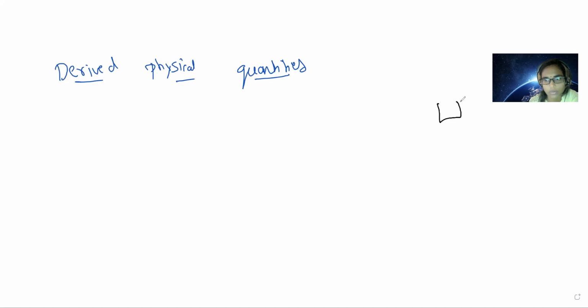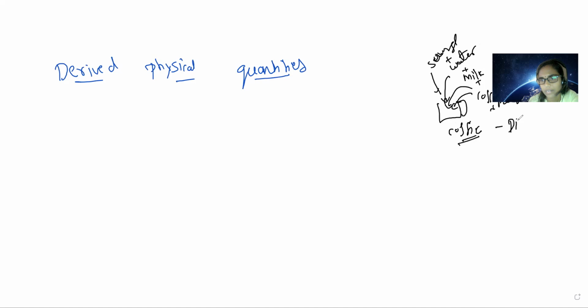Just imagine, children, you need to prepare a coffee. What do you need to add? A cup of milk, coffee powder, and again water and sugar if required. All these ingredients are like fundamental things. If you mix all these fundamental things, only then will you get the derived thing, the coffee. So this coffee is like a derived thing, which you get by mixing all the fundamental things by your own calculation.